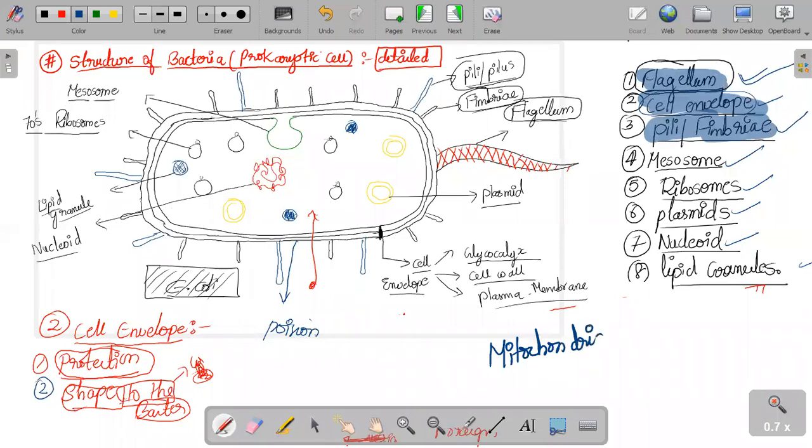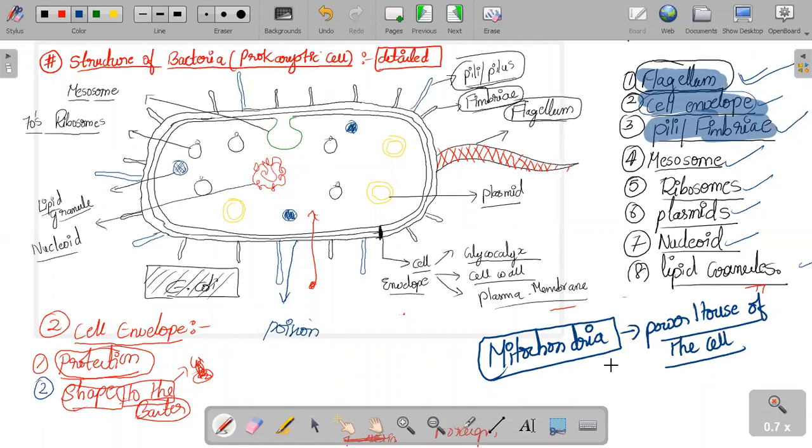That is called as mitochondria. Mitochondria को क्या बोलते हैं? Power star बोलते हैं उसको. Powerhouse of the cell. It is called as powerhouse of the cell. Why it is called as powerhouse of the cell?